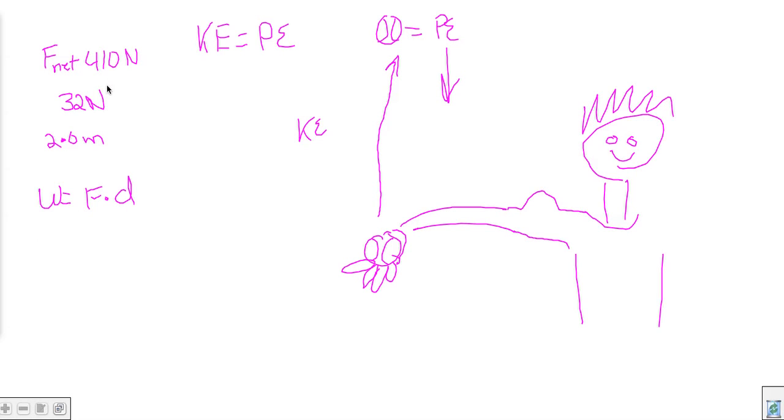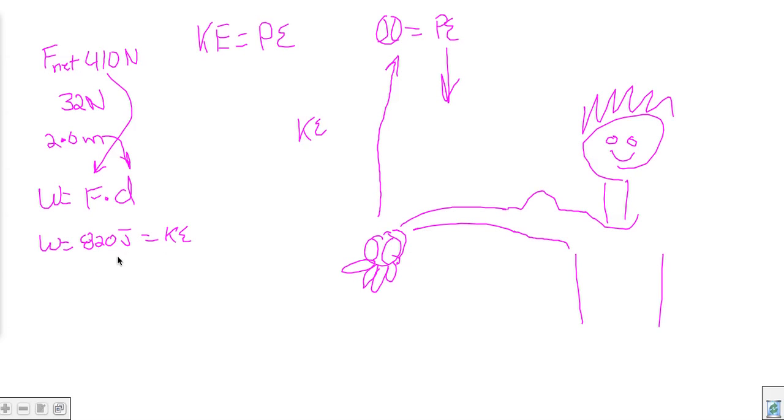So if we take our 2, which is our distance, and multiply it by our 410, which is our force, our work is equal to 820 joules. That's actually going to equal the kinetic energy as well, because work equals the change in kinetic energy, and we went from 0 to 820.